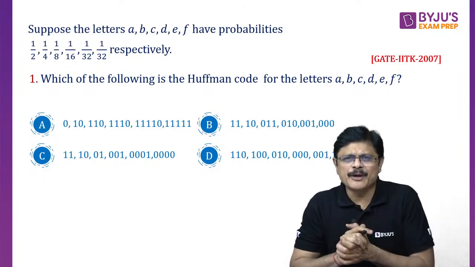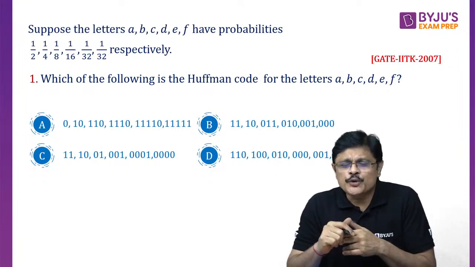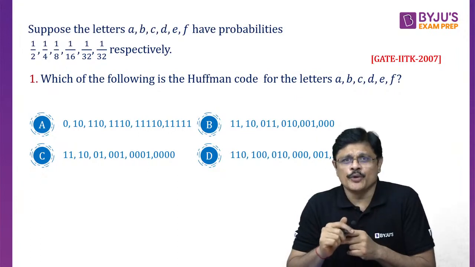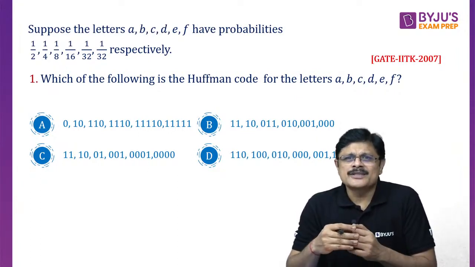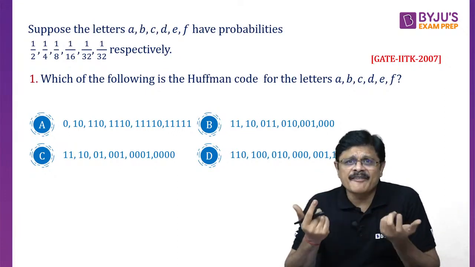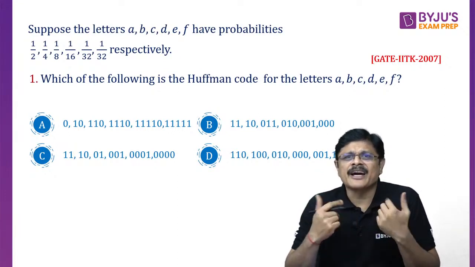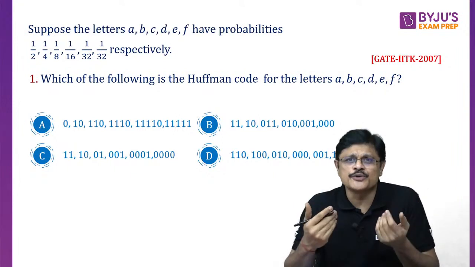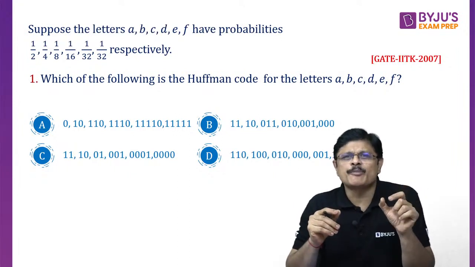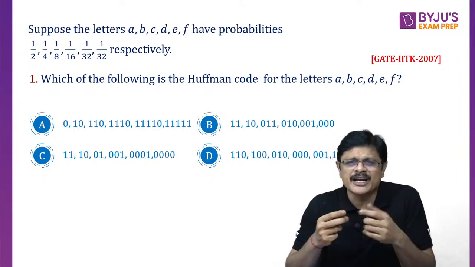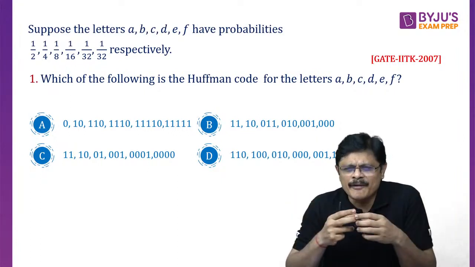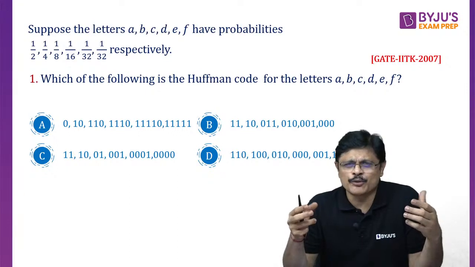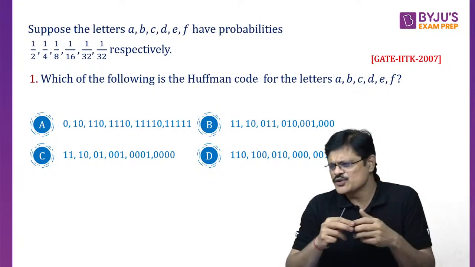See, the idea of Huffman coding problem is we want to use the variable length code to encode these letters, because the letters which have higher frequency, which are mostly used, their code length must be smaller, and the letters which have less frequency, very less used, you can use the variable length or very big length code for them, my dear friends. Okay, so that is the basic idea.